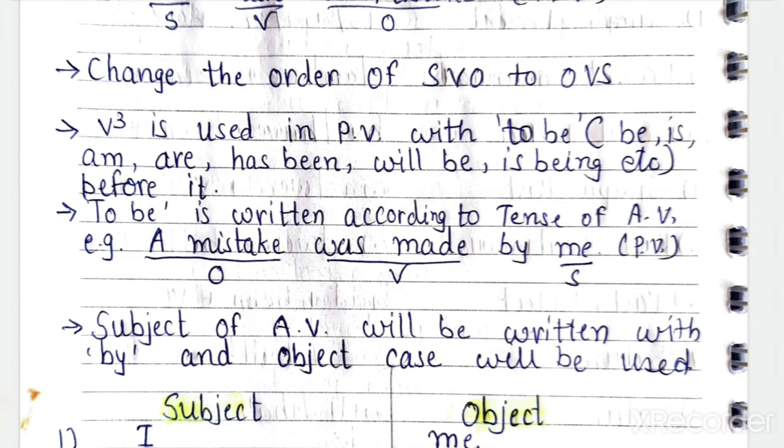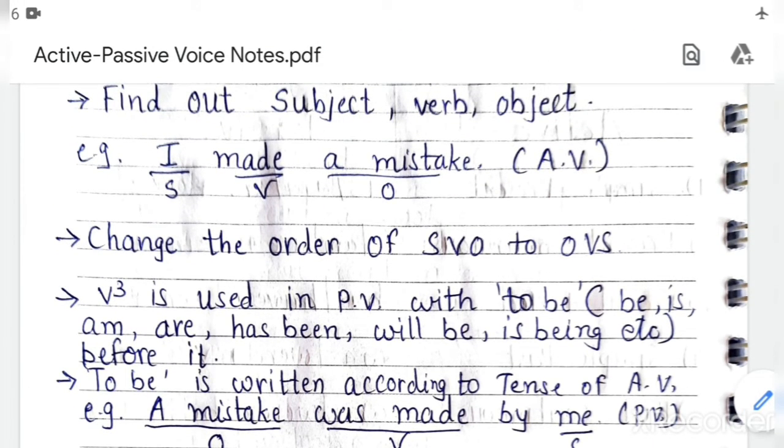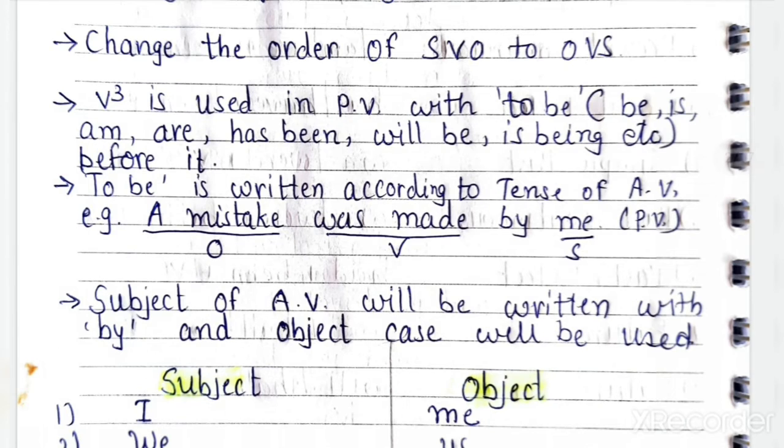For example, here: I made a mistake. The sentence is given, I made a mistake. So here past tense is given. See, here I made a mistake. Okay, and made is showing past tense. So we use the to be form of past tense, was. Understood? We will use was. And what is the object here?